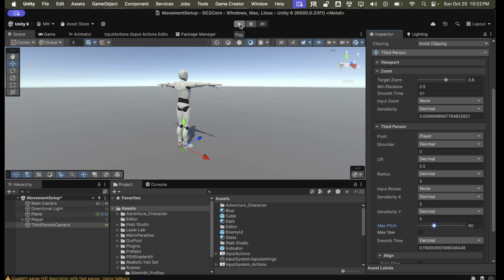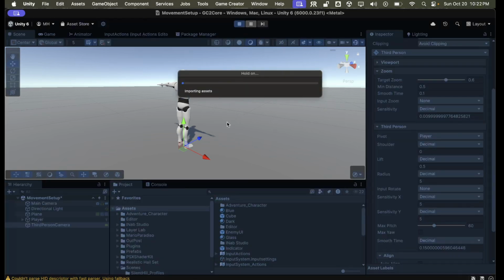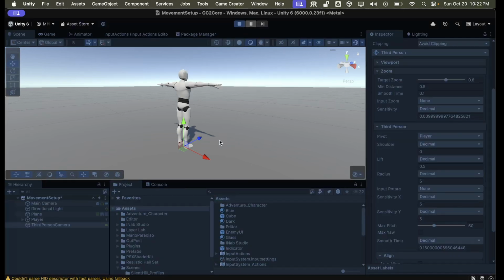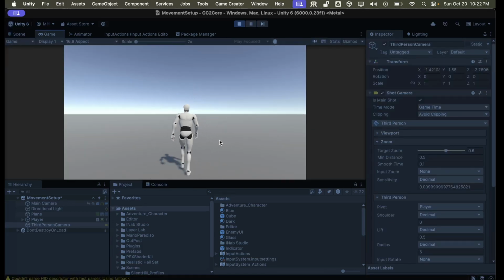So let's take a look at what we have now. We have him in the center, and WASD works, but it's not the tank movement that we're used to from Silent Hill, so it doesn't feel the same. It's just a regular third person controller still.